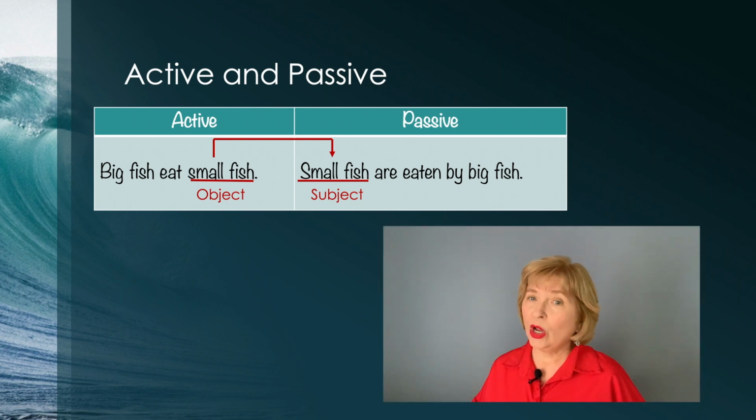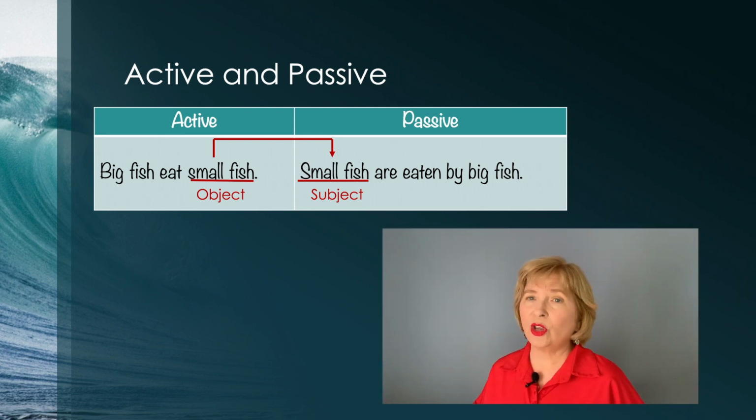In the other sentence, small fish is the subject, but these are the same fish. So you know that the big fish are still eating the small fish. The sentence is small fish are eaten by big fish. Small fish is the subject, but it's receiving the action of the verb. When this happens, we have to use a form of the verb be plus the past participle. That's what you see here.